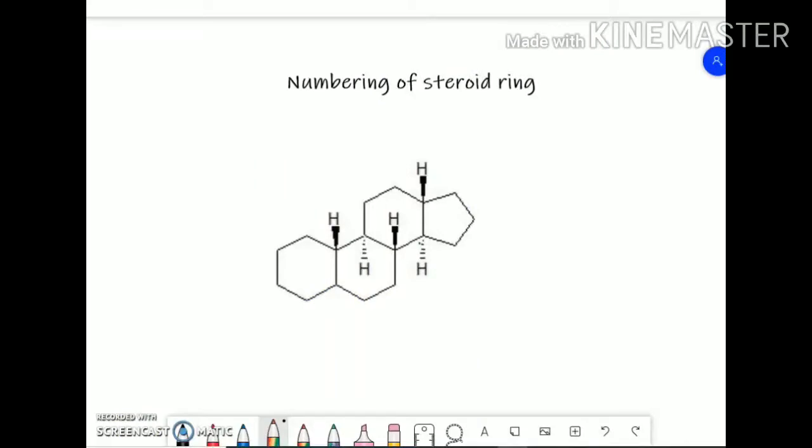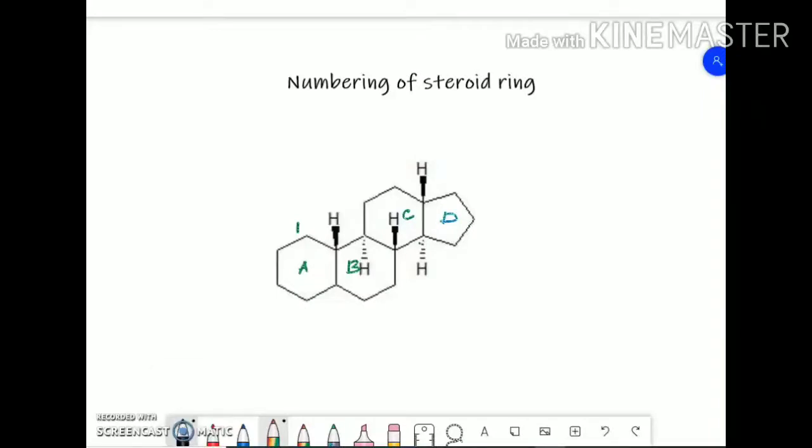Now we'll continue with the numbering of steroid ring. While numbering the steroid ring, first the basic steroidal nucleus is numbered, and then the side chains attached to the ring are numbered. So we will see how to number the steroidal ring. So what you see on the screen is the basic steroidal nucleus, that is a cyclopentanoperhydrophenanthrene ring. So while numbering we'll start from this point, from the adjacent point of the junction of two rings. This ring is A, this ring is B, this ring is C, and this ring is D.